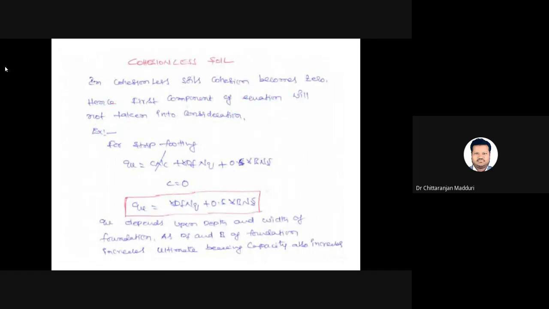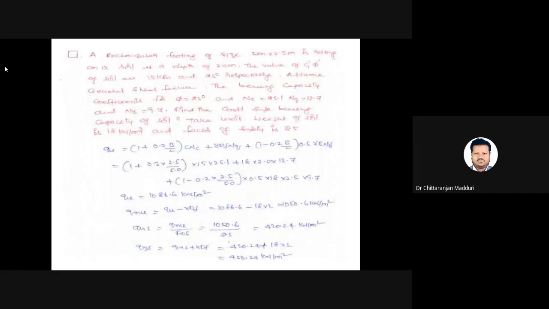Till now I have explained only about c-phi soil. That means the soil has both cohesion and angle of internal friction, with cohesion equal to 15 kilopascals and angle of internal friction equal to 25 degrees.